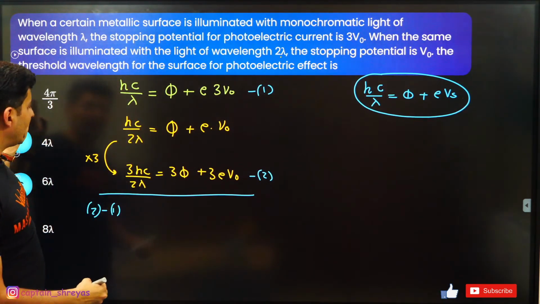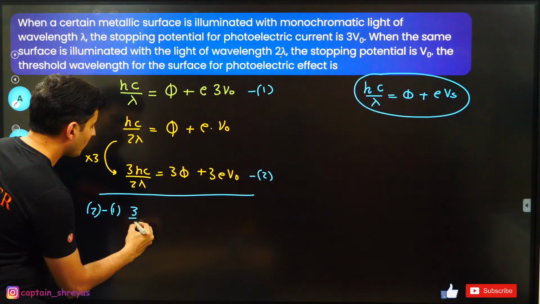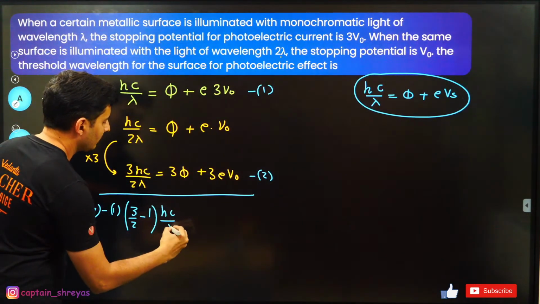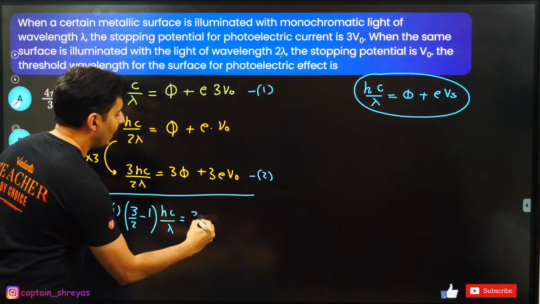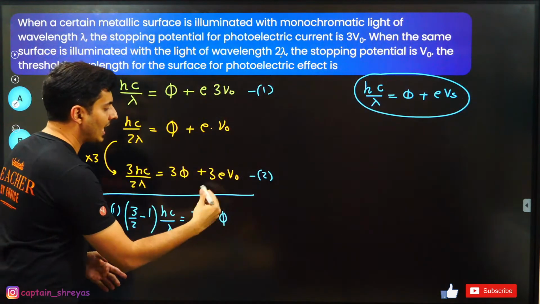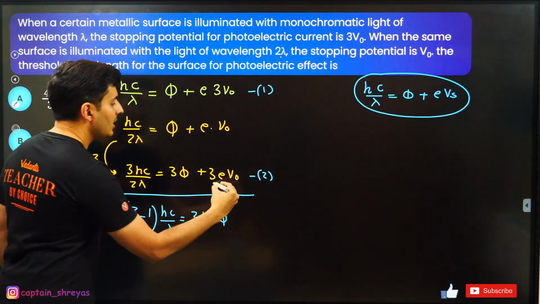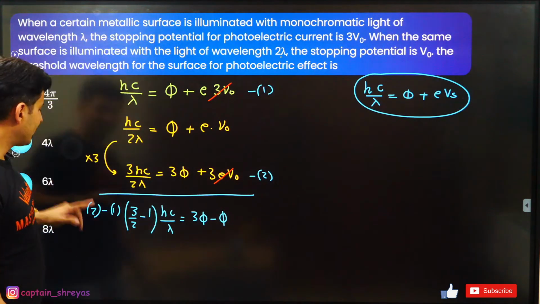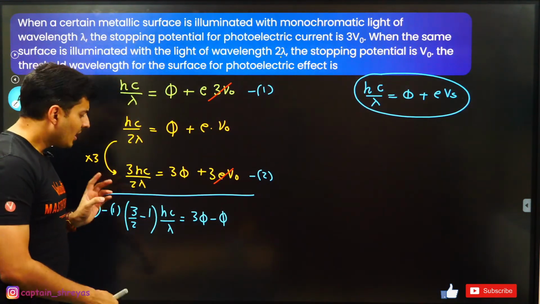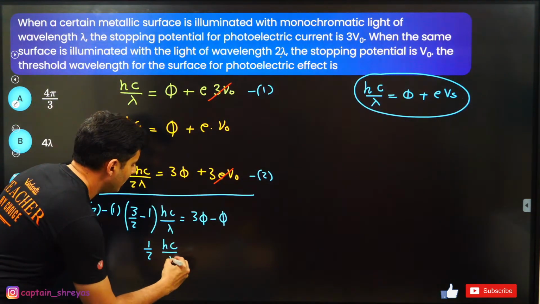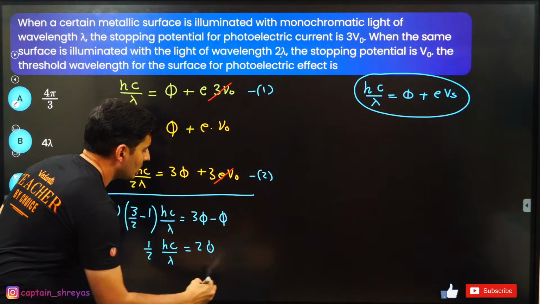What am I going to get, guys? 3 by 2 minus 1 times hc by lambda equals 3 phi minus phi. The 3 eV naught and 3 eV naught just cancel, don't worry about it. 3 by 2 minus 1, half will be remaining. So this becomes half hc by lambda equals 2 times phi.